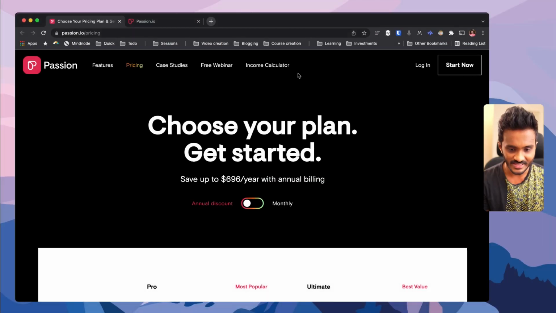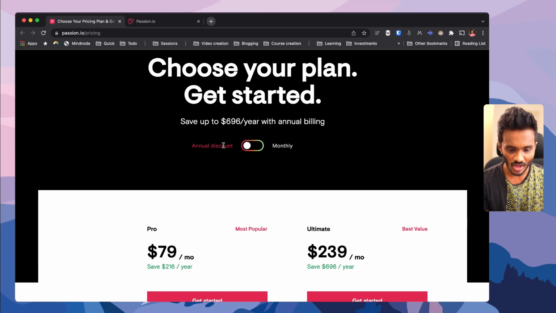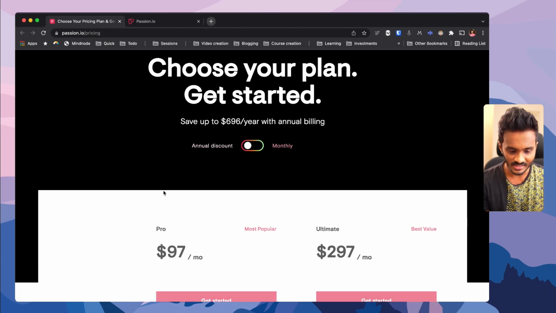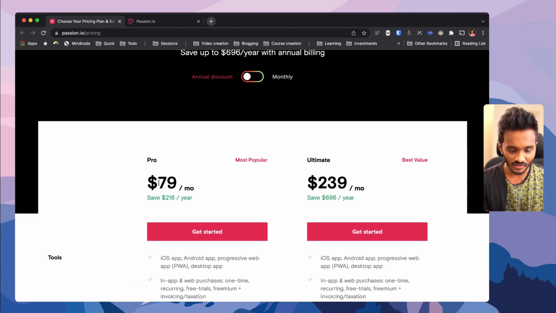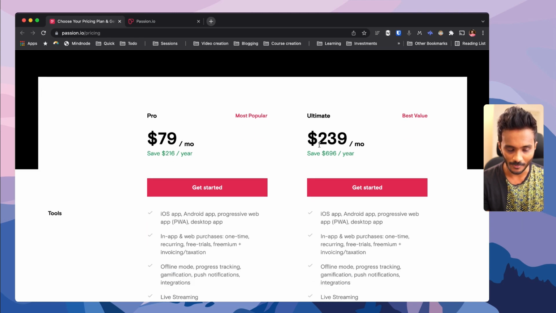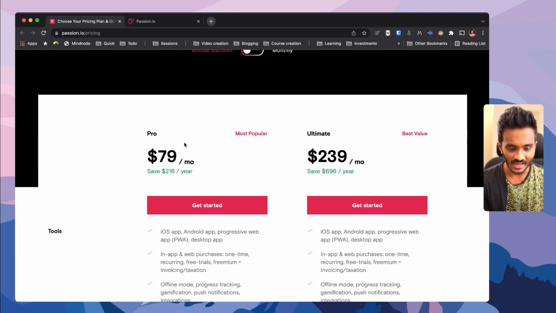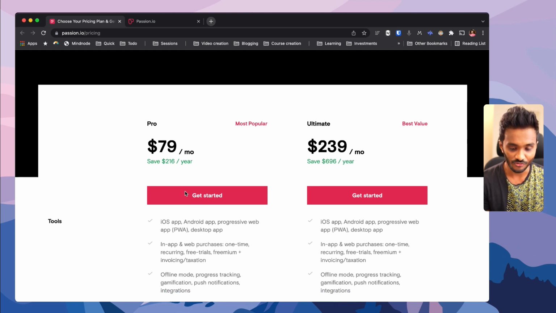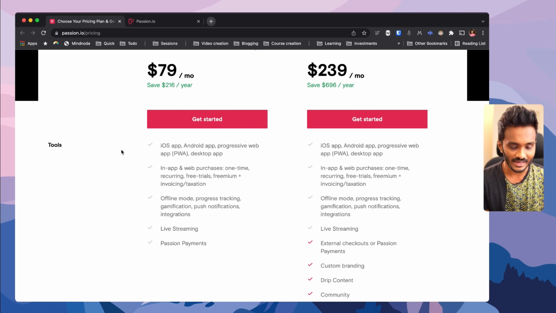So this is the pricing of Passion. You can see you have annual discount and monthly pricing. When it comes to annual, it will be $79 per month and the ultimate plan would be $239 per month. This is cheaper than that of Kajabi and also competitive to Teachable or Thinkific. With all these plans, you get access to build your own iOS app, Android app and PWA desktop app. And also you have offline mode support.